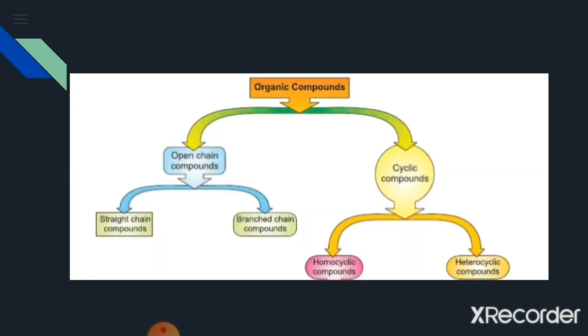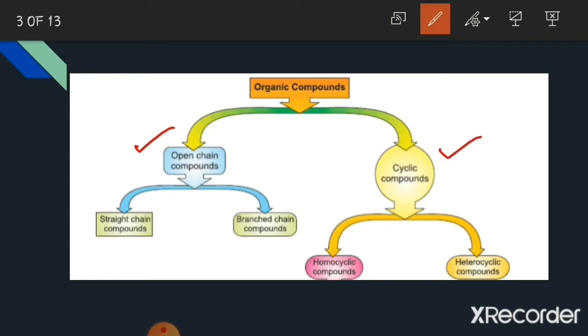On the basis of carbon skeleton, organic compounds may be classified into two groups: open chain compounds and cyclic compounds. Open chain compounds are further classified into two subgroups: straight chain compounds and branch chain compounds, whereas cyclic compounds are further classified into two subgroups: homocyclic compounds and heterocyclic compounds. Now we will study these subgroups in detail one by one.